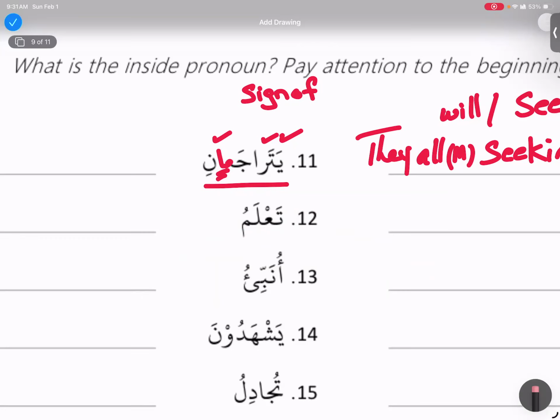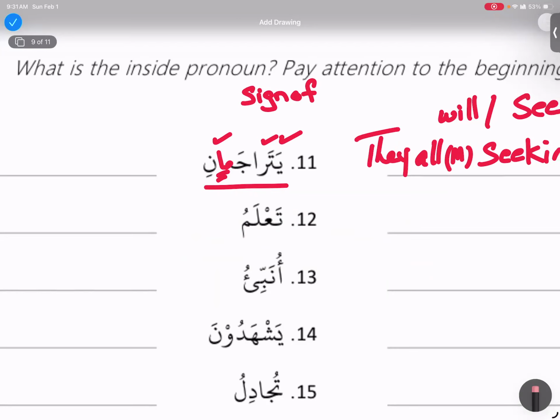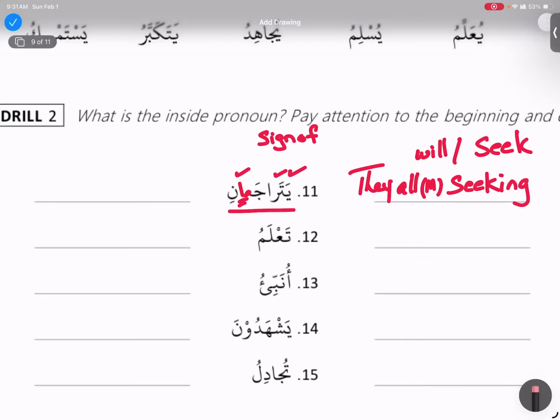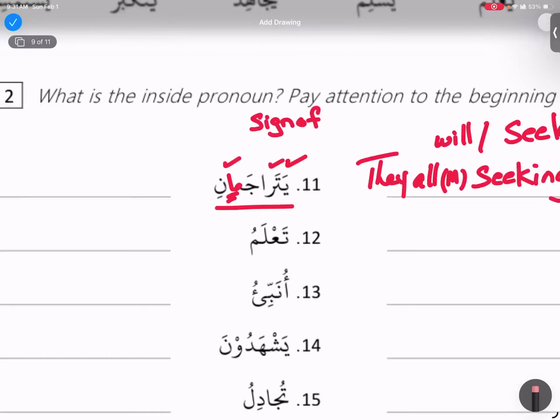So this is how we are going to differentiate. This one is an ism and this is a harf. Since it is an ism, that's why it can take status. But the other one is harf, and harf does not have any status.